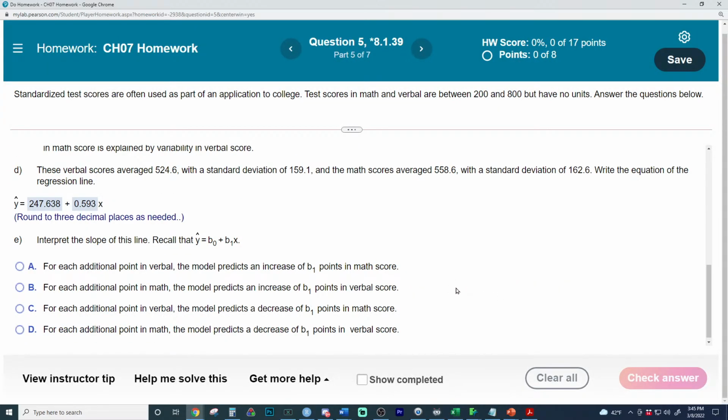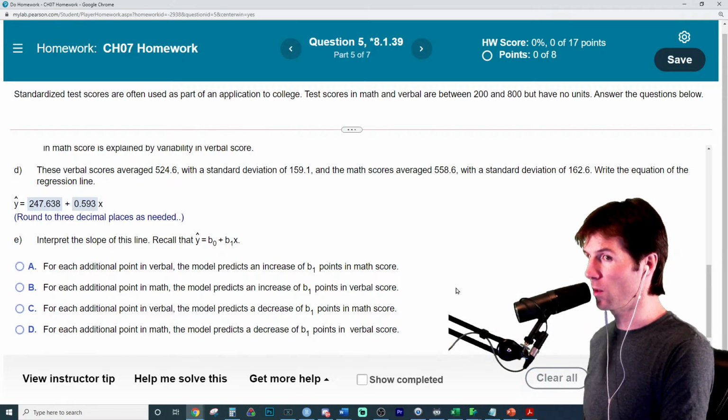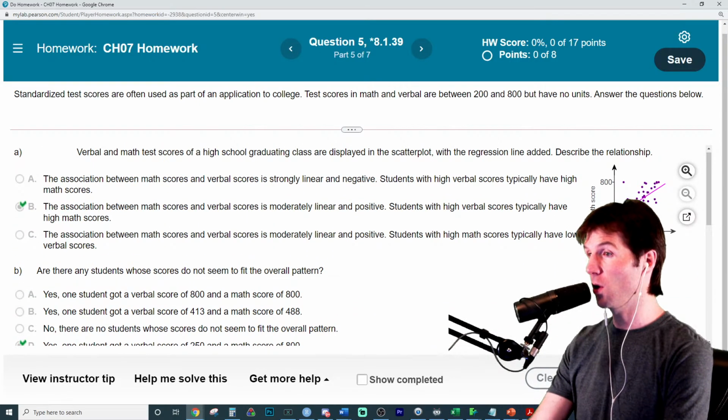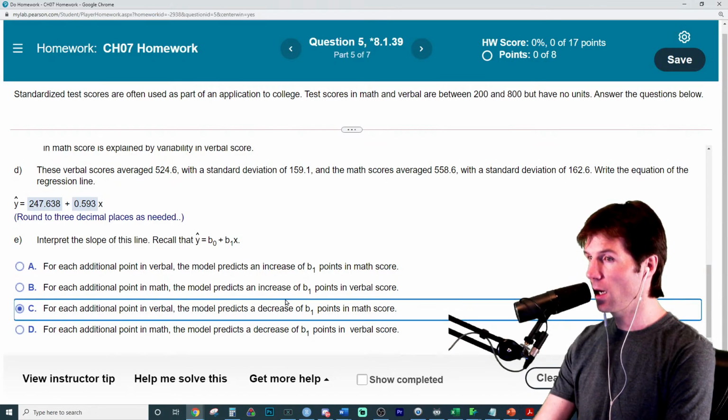Interpret the slope of the line. Now, I don't love their interpretations right here, but they're trying to not give away the numbers. So we'd say for each additional point in verbal, we're down to these two answers. And then it basically wants you to know positive or negative slope.